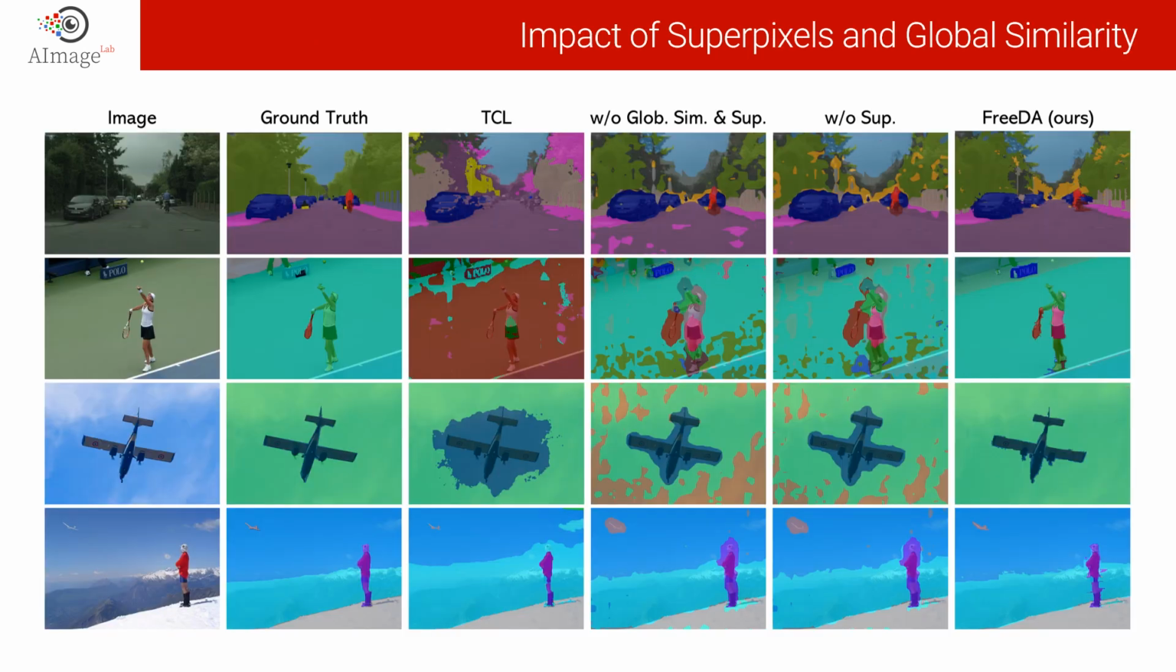Here we propose a qualitative comparison to demonstrate the quality of the segmentation results achieved by FreeDA. In particular, this slide shows the original input image, the ground truth, the prediction from TCL, and the predictions of FreeDA in 3 scenarios: without global similarities and superpixels, without superpixels, and considering all the proposed components. These results show that global similarity is necessary to reduce category noise, while superpixels produce masks that better fit the elements in the image.